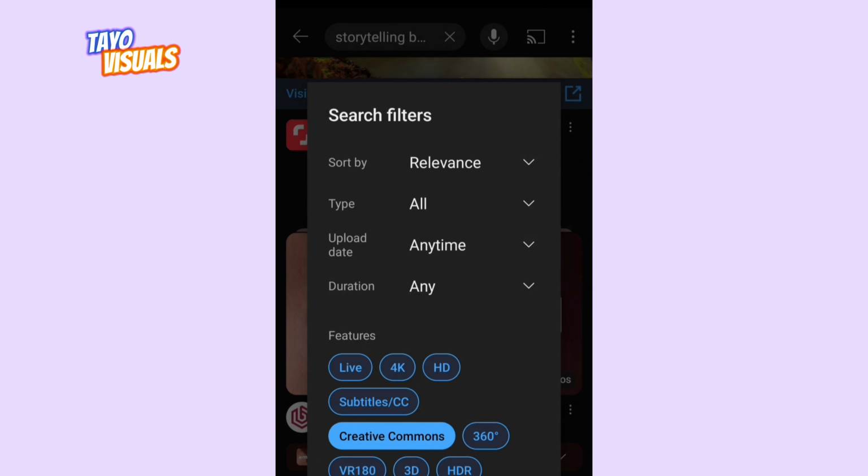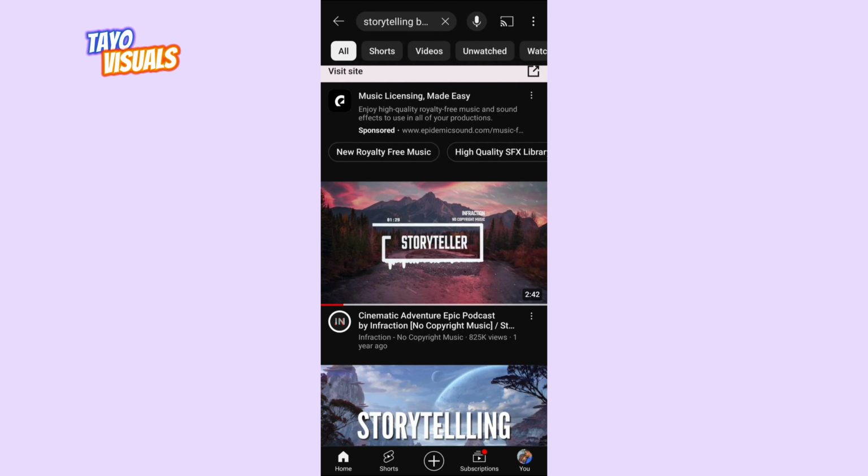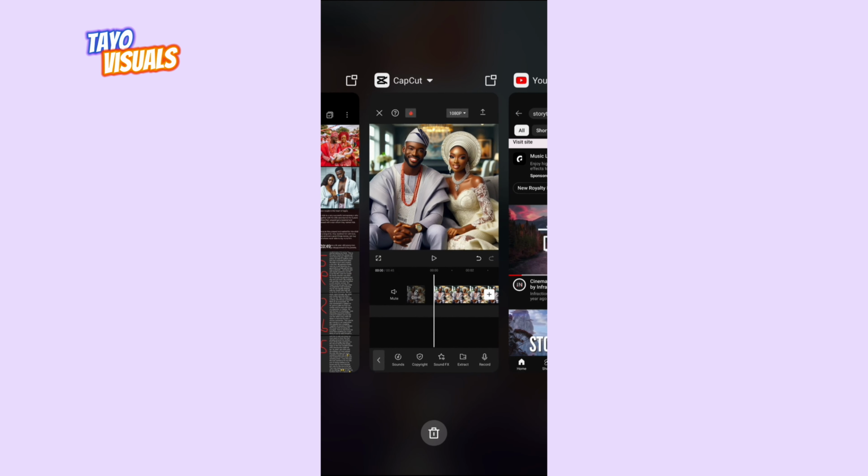Every video under Creative Commons is free to use. Anybody can use it without having copyright issues. So once you click on that, you click on apply. So all of these videos are free to use. So once your music is downloaded, let's go back to Capcut.